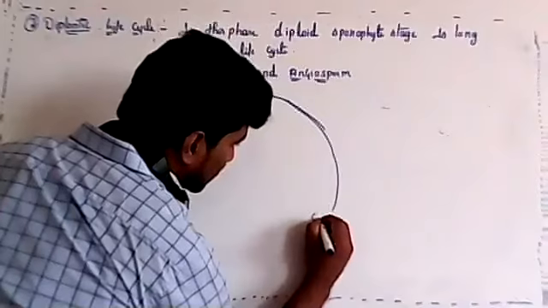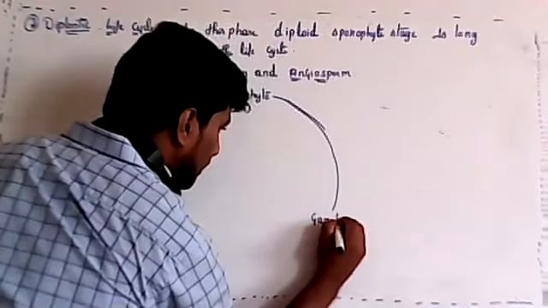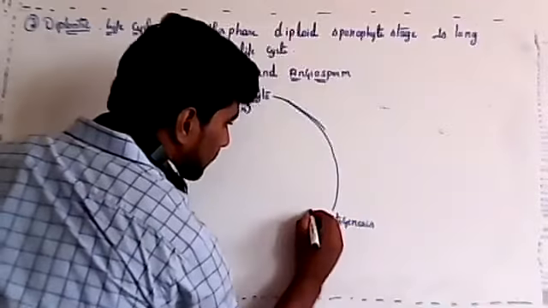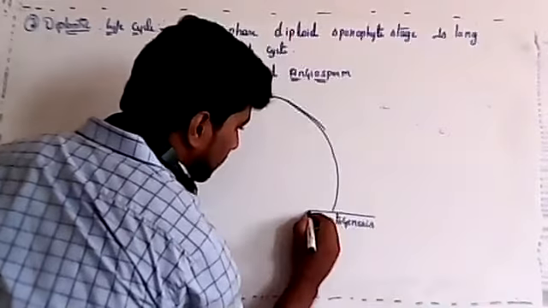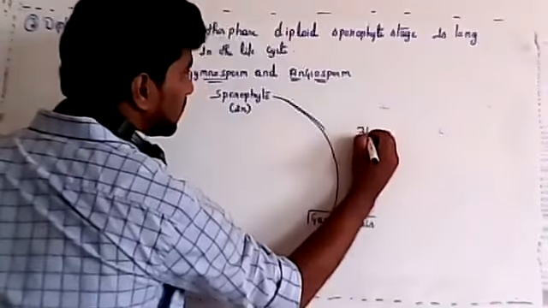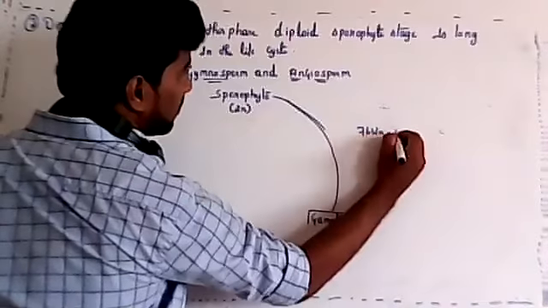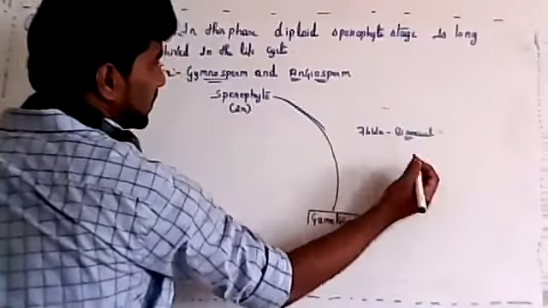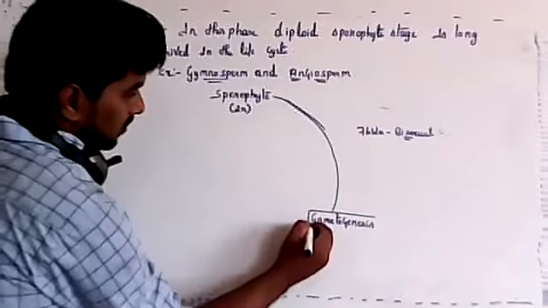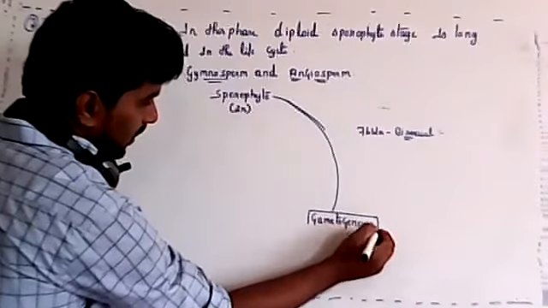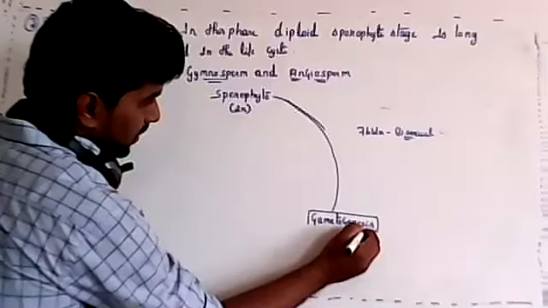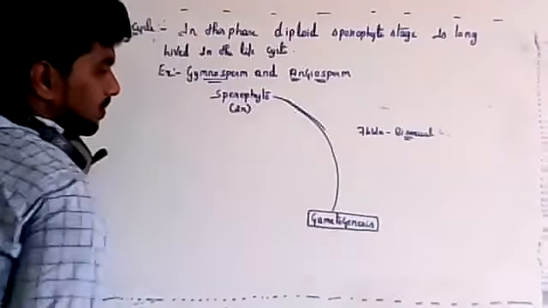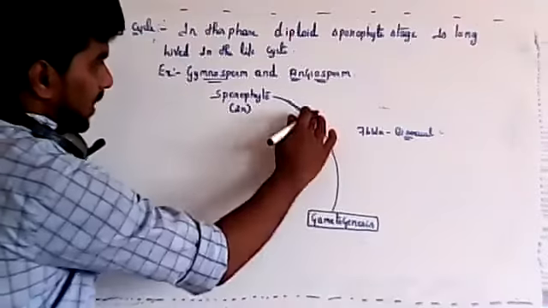So the sporophyte is the dominating stage, and it is considered 2n. In angiosperm, as you know, the sporophyte will develop a flower. The flower is the reproductive part in angiosperm, and it will have both male and female sex organs. Here gametogenesis will take place, meaning formation of male and female gametes, because flowers are bisexual. If gametogenesis occurs in the anther, pollen grains will be formed, and if it takes place in the gynoecium, the female gamete, that is the embryo sac, will be formed.